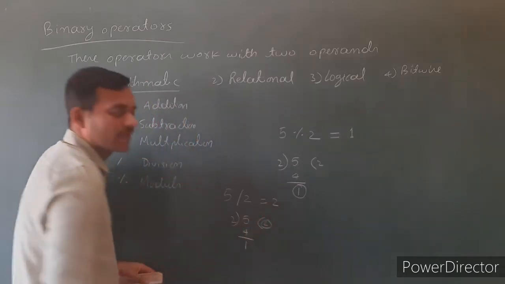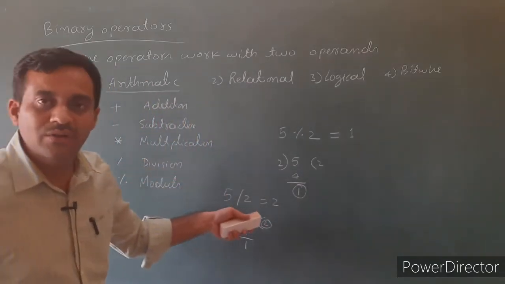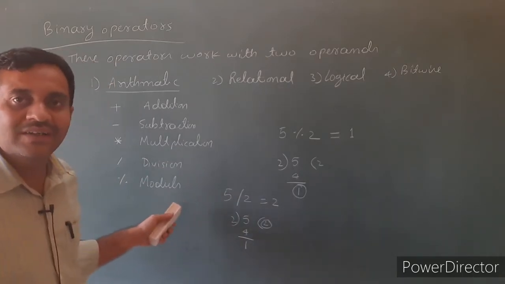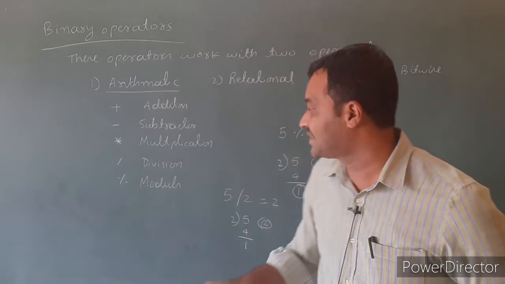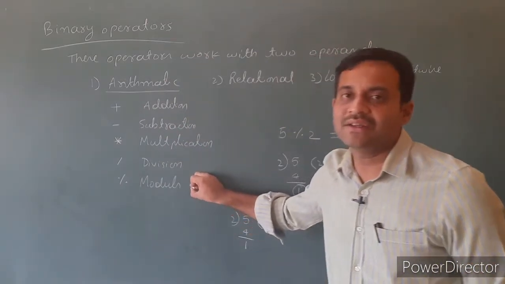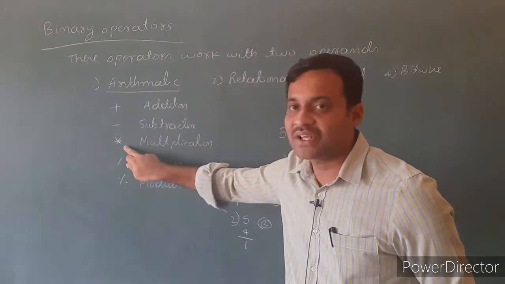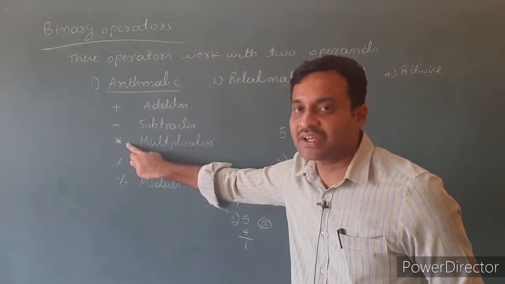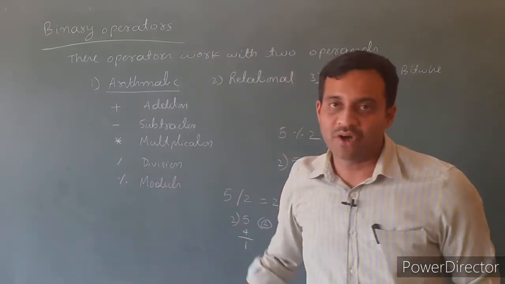It returns the quotient value. So the division operator returns the quotient value. Modulus operator returns the remainder value after integer division. So it is an additional operator in C++. So plus, minus, multiplication operator. Star is a multiplication operator, then division and modulus.